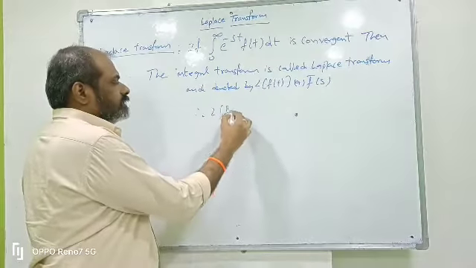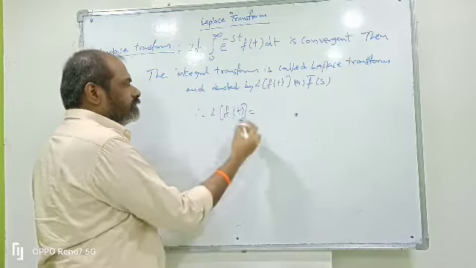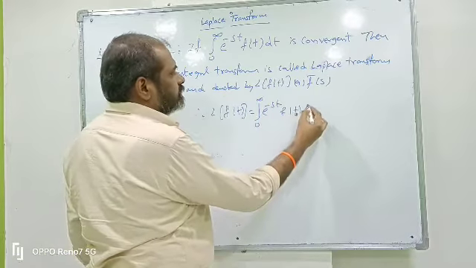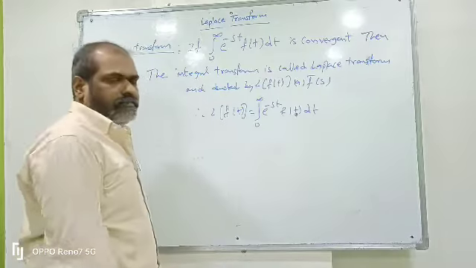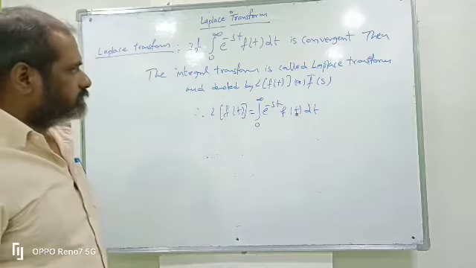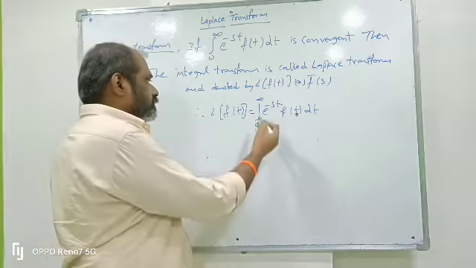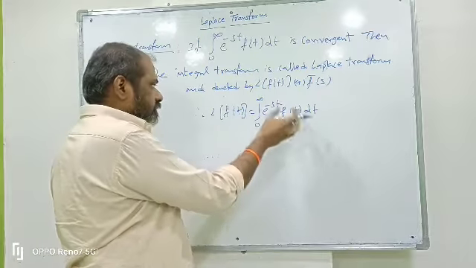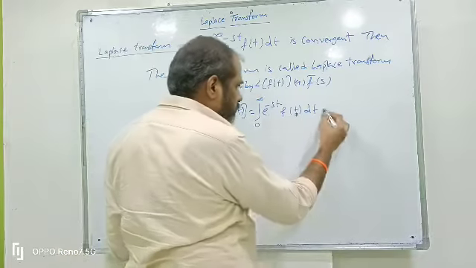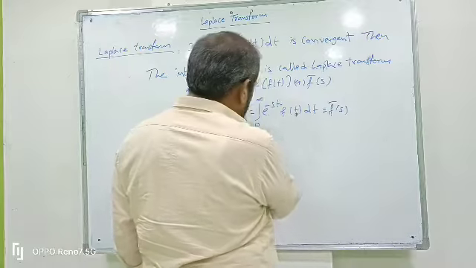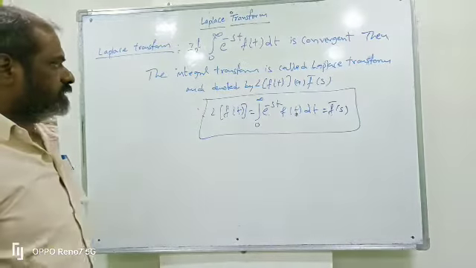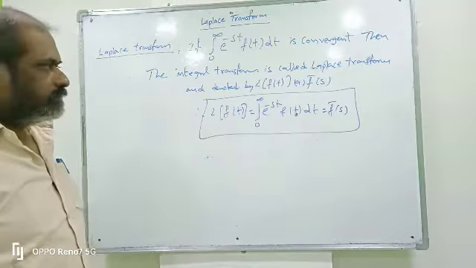Therefore, what is the definition of the Laplace transform? L of f(t) equals the integral from 0 to infinity of e power minus st f(t) dt, provided it is convergent. Convergent means that after integration we get a finite quantity. This integral transform is called a Laplace transform, denoted by L of f(t) or f bar of s. This is the definition: L of f(t) equals the integral from 0 to infinity of e power minus st f(t) dt, that is equal to f bar of s.